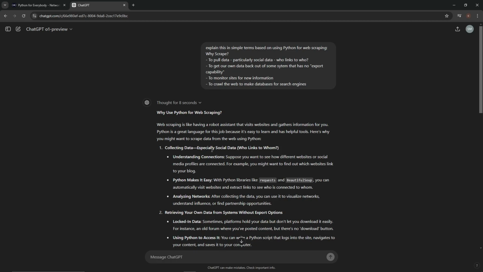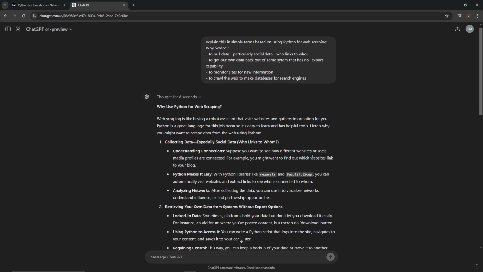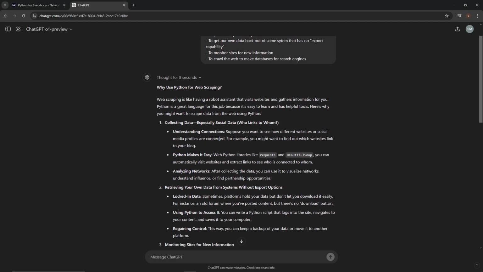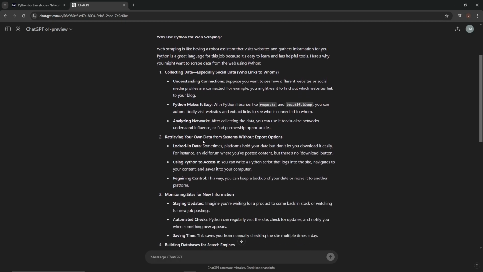Collecting data, especially social data. Who links to whom? Okay. Pardon me. So understanding connections. Suppose we want to see how different websites or social media profiles are connected. For example, we might want to find out which websites link to our blog. We don't have a blog, but we might want to know. So I guess that's a good reason.